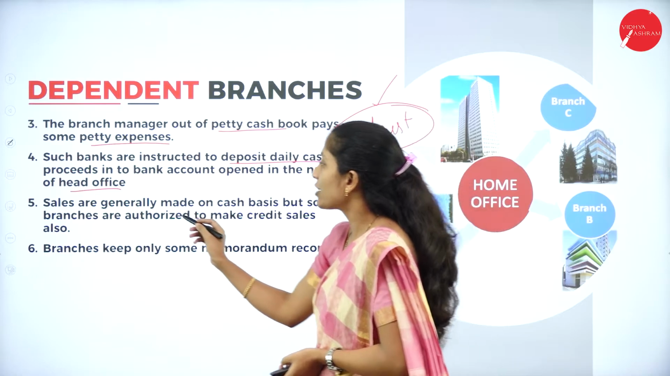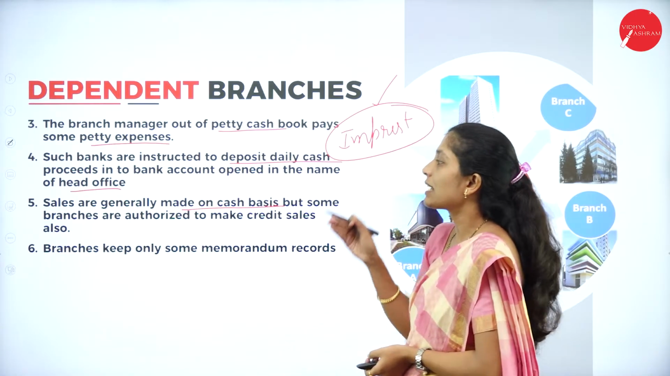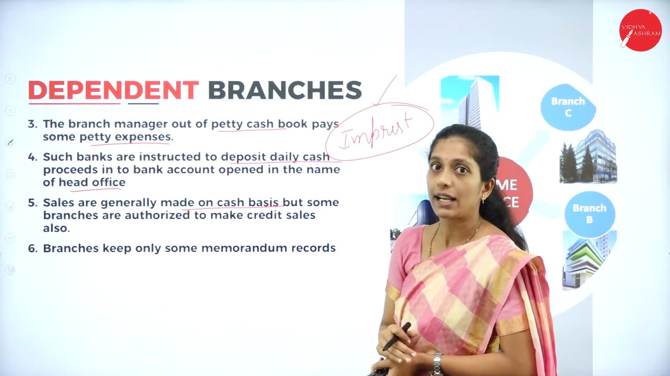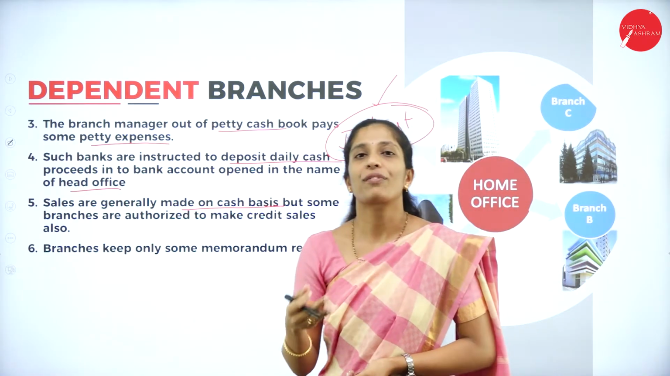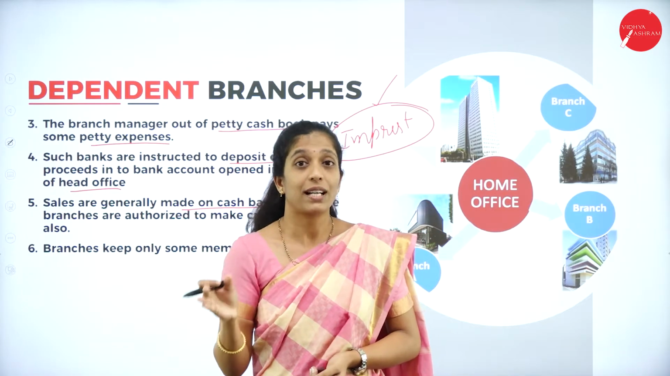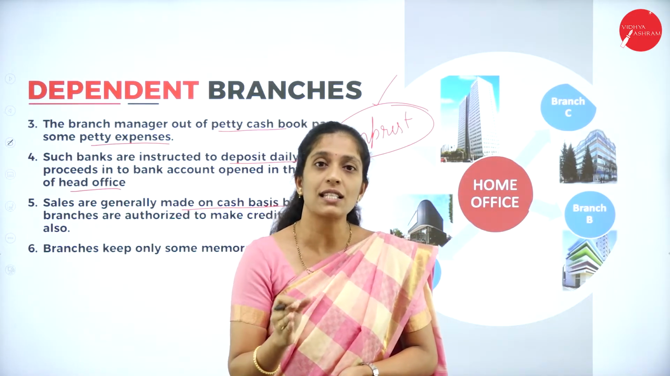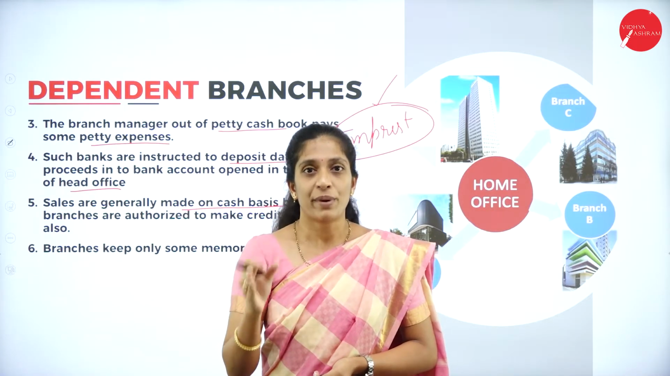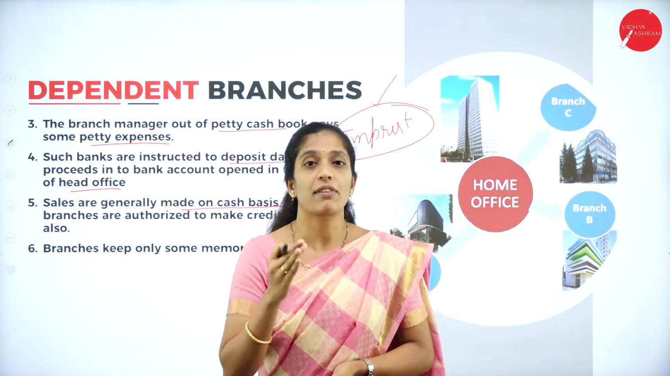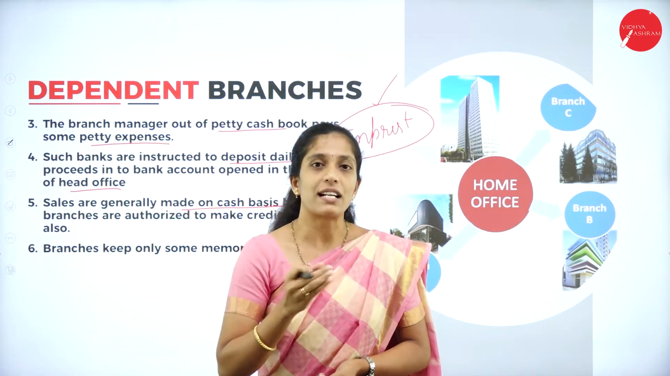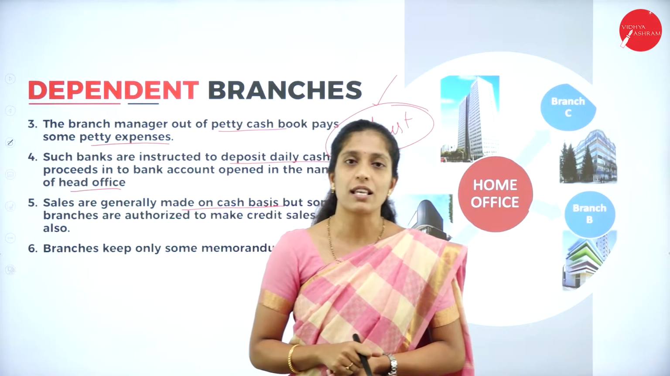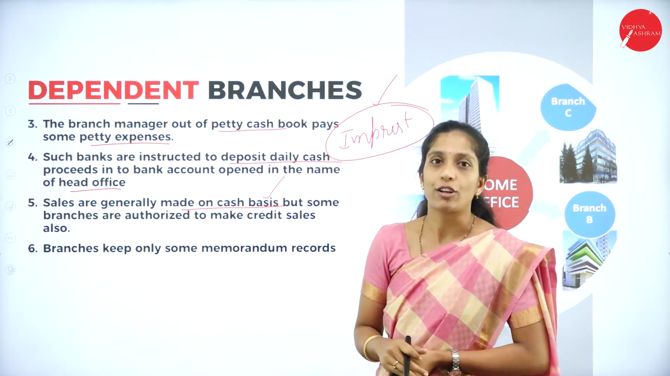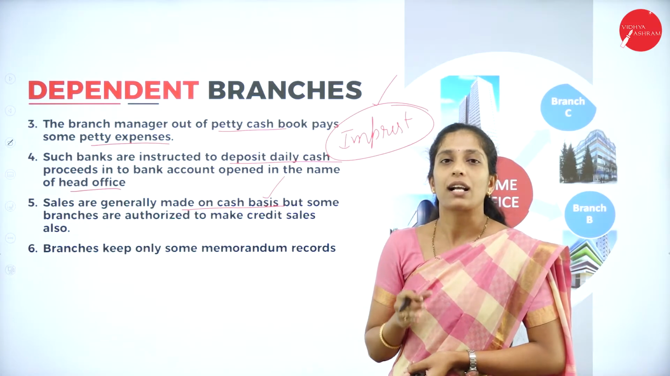Next, sales are generally made on cash basis, but some branches are authorized to do sales on credit basis also. So most of the time the sales of a dependent branch will be on cash basis, but some head offices have given permission to the branches to undertake sales activity on credit basis also. But most of the time they will take transactions on cash basis, that is, the branch will conduct sales on cash basis.